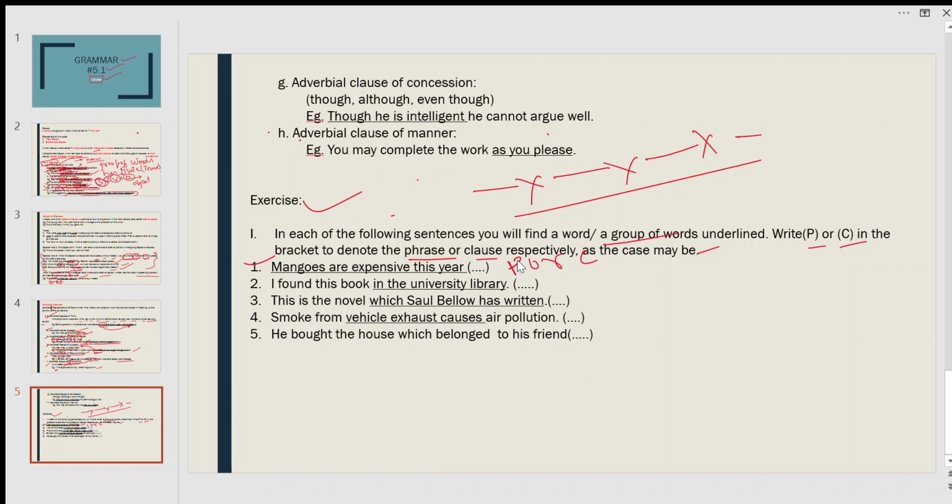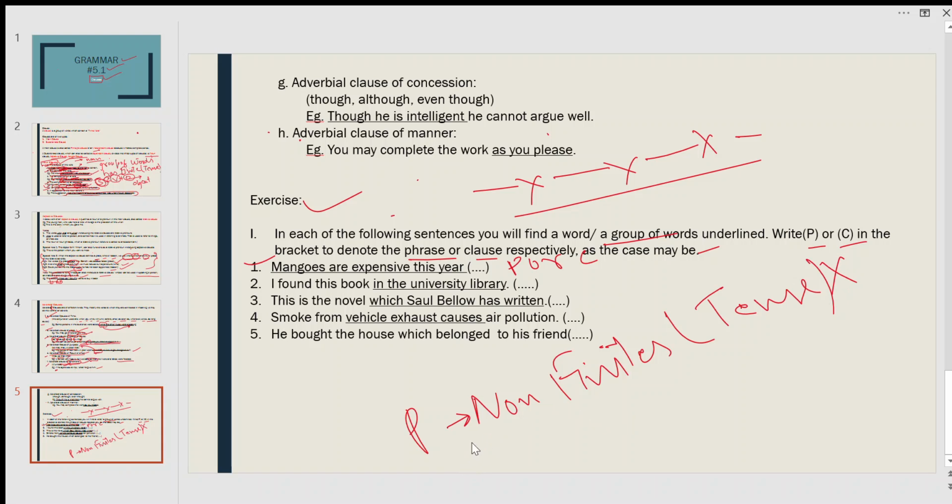I have already told you that phrases are non-finites, they don't have tense, while clauses are finites, which means they have tense. In this sentence you are noticing that are is used.